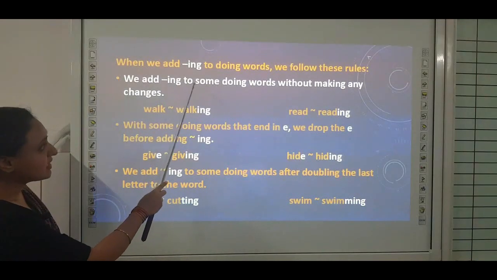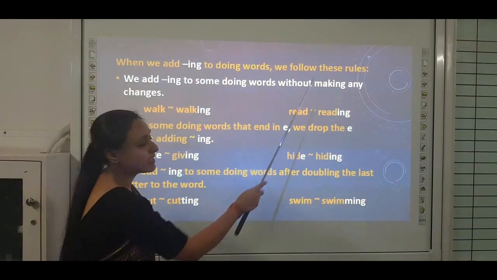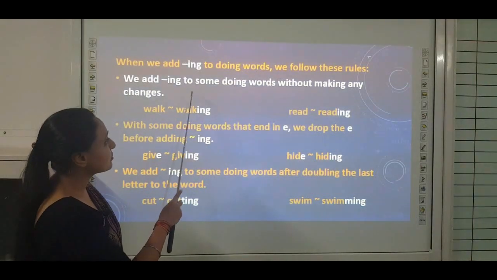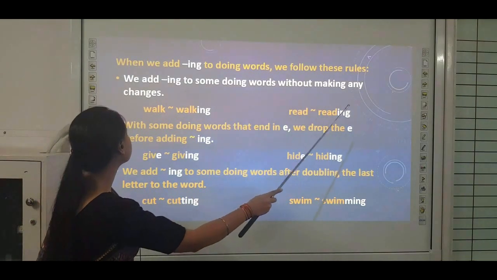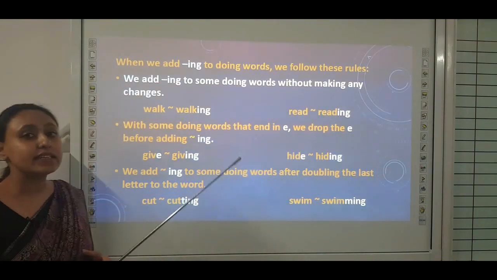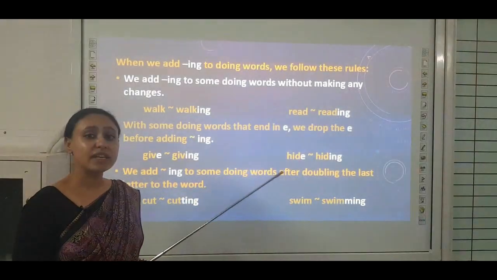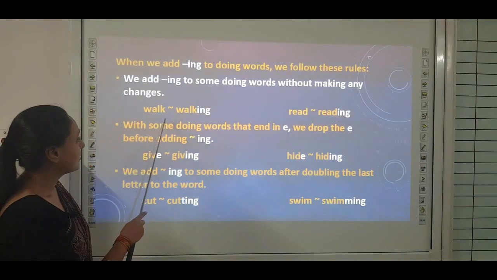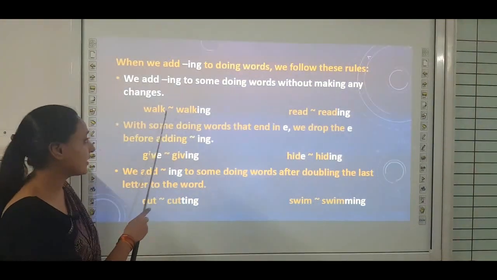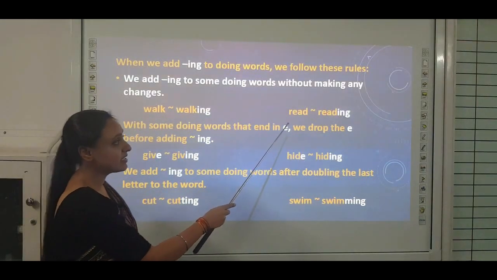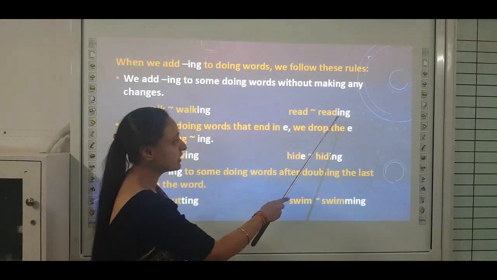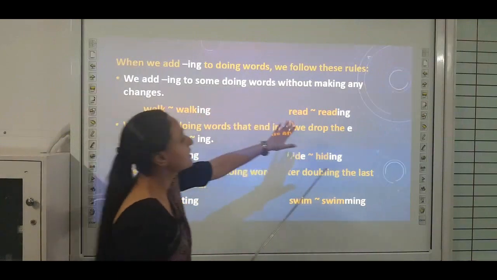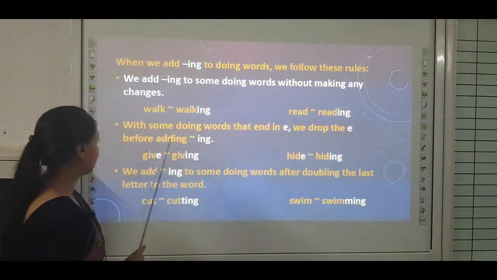When we add ing to doing words, we follow these rules. Let us learn some rules. We add ing to some doing words without making any changes. So, children, there are some doing words which remain unchanged. Let's learn. Walk. When ing is added to walk, it becomes walking. Read, when ing is added to read, it becomes reading. So, here you can see walk remains unchanged, read remains unchanged. So, let us move to the next rule.